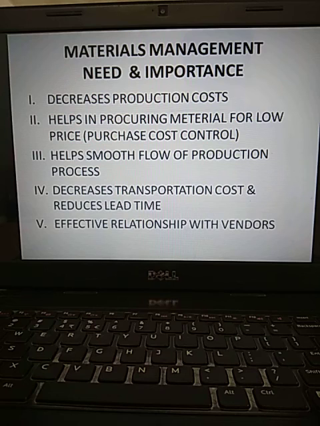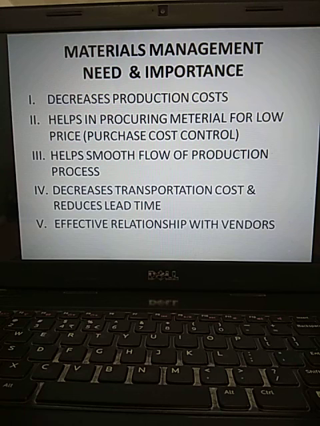Fourth, decreases transportation cost and reduces lead time. This is very, very important. If you want to transport material from different destinations then and there, it leads to an increment in the transportation cost. But appropriate management regarding material leads to the decrease of transportation cost, and also reduces lead time. What do you mean by lead time? The lead time is nothing but the time gap between order placing and receiving that particular order.